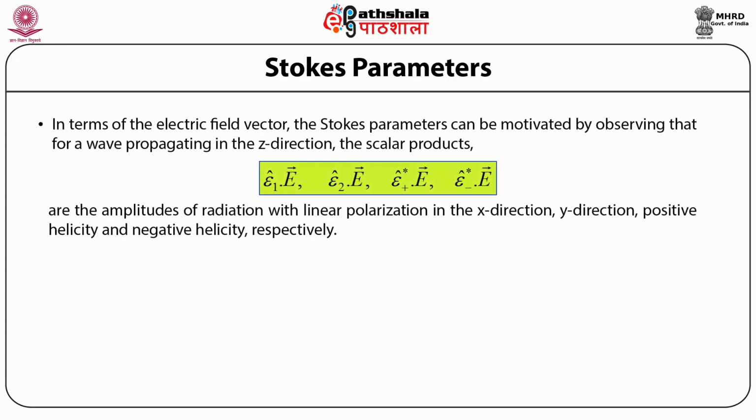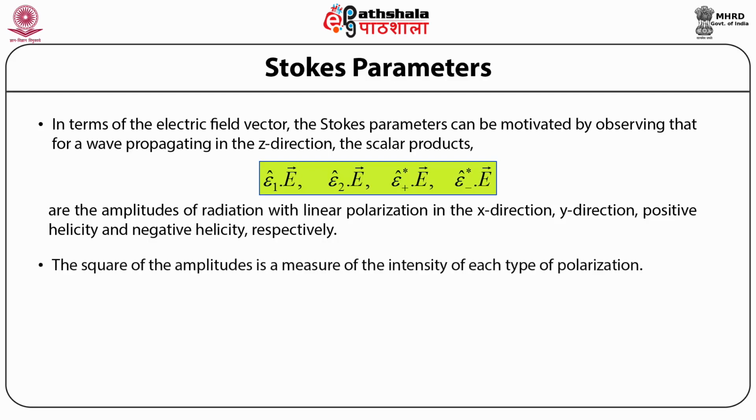In terms of the electric field vector, the Stokes parameters can be motivated by observing that for a wave propagating in the z direction, the scalar products, that is ε1 cap dot E, then ε2 cap dot E, then ε+ cap star dot E, and ε- cap star dot E, denote the amplitudes of radiation with linear polarization in the x direction, the y direction, and with positive helicity and negative helicity respectively.